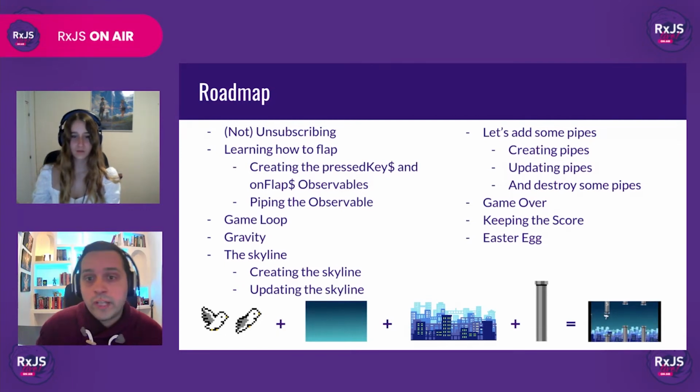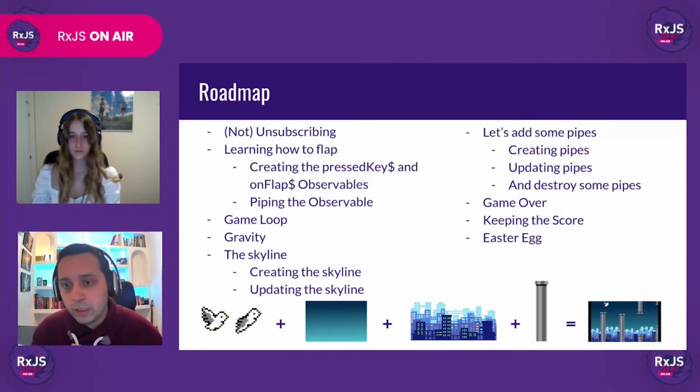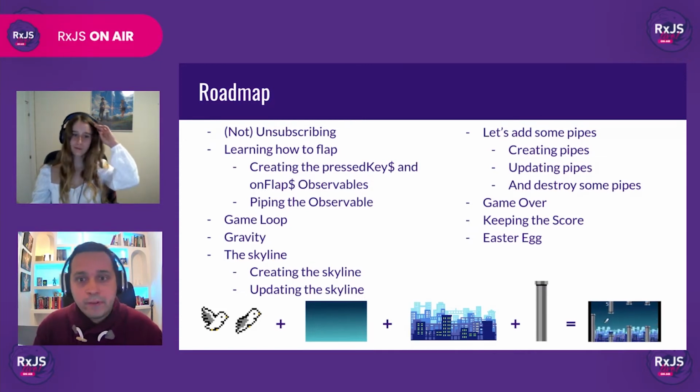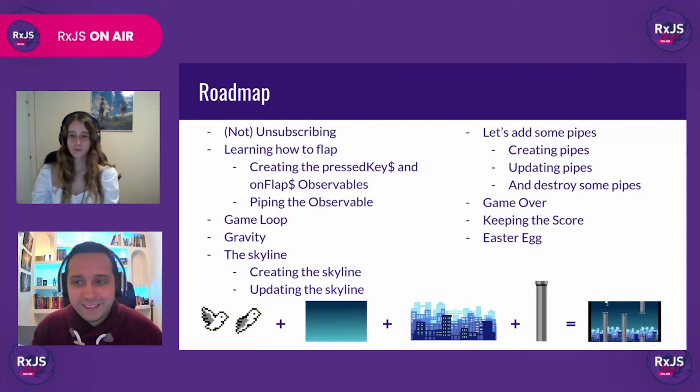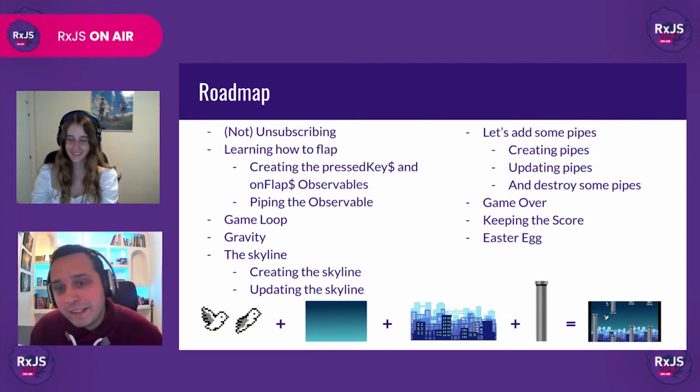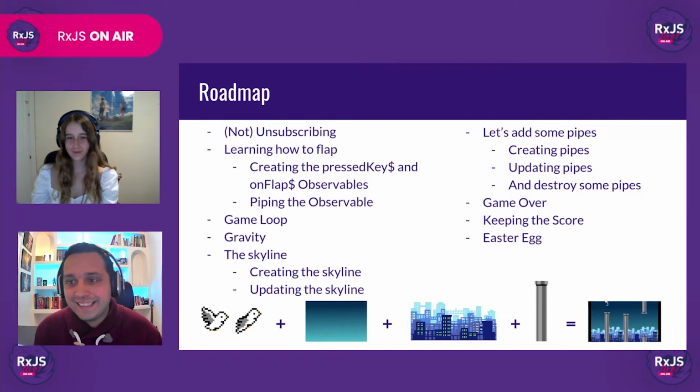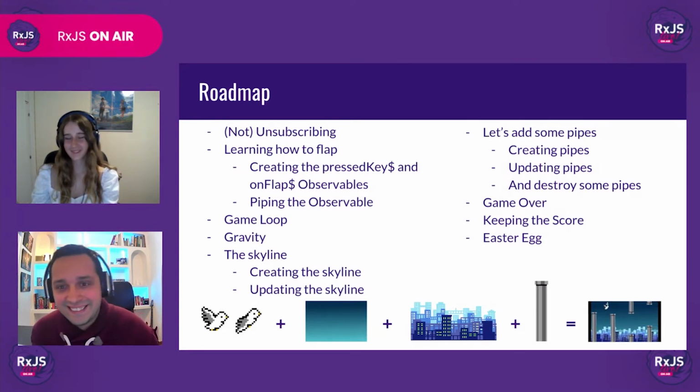And these, of course, need to be updated in order to create the sense of movement. Then all that's left to do is code the game over logic, so that when we crash into a pipe, we get that lovely game over message that all gamers love so much. Last but not least, we will add the icing on the cake by introducing a little Easter egg into our game. Because, let's be honest, a game isn't a game if it doesn't have secrets.